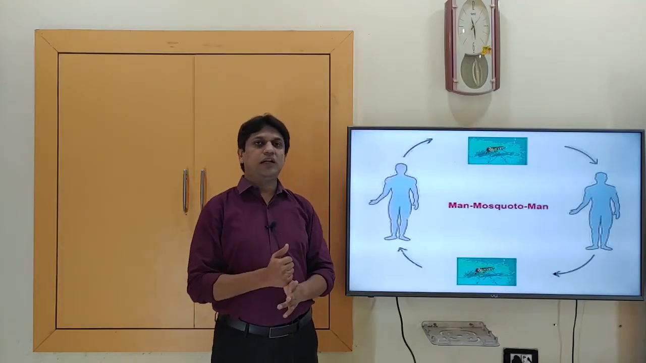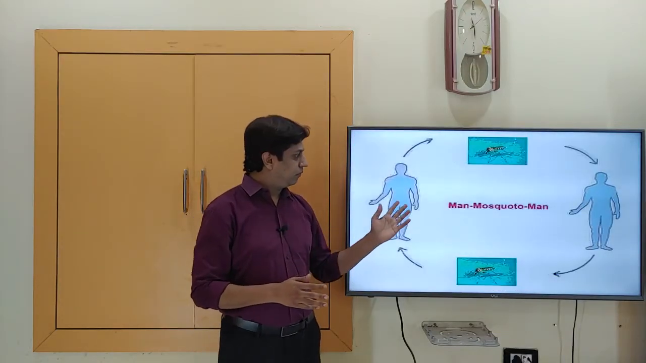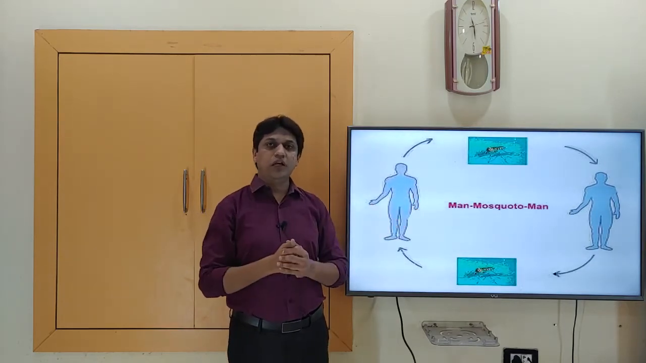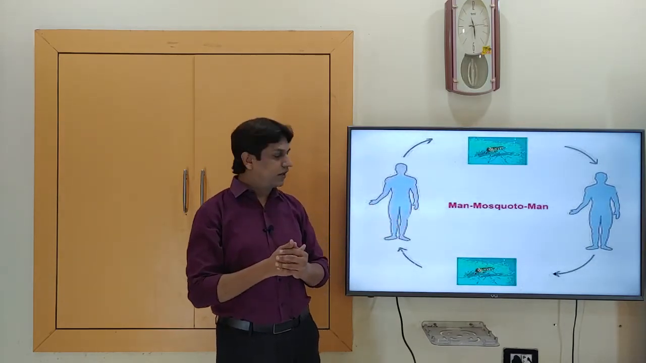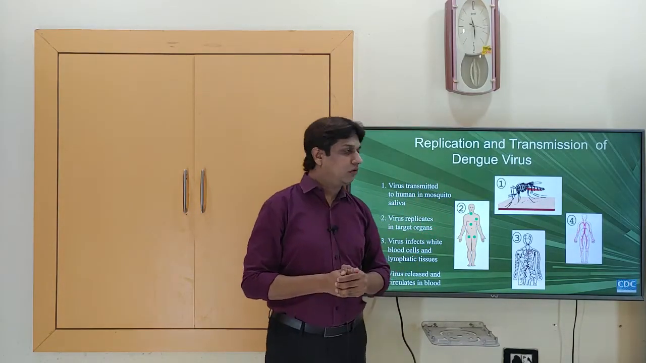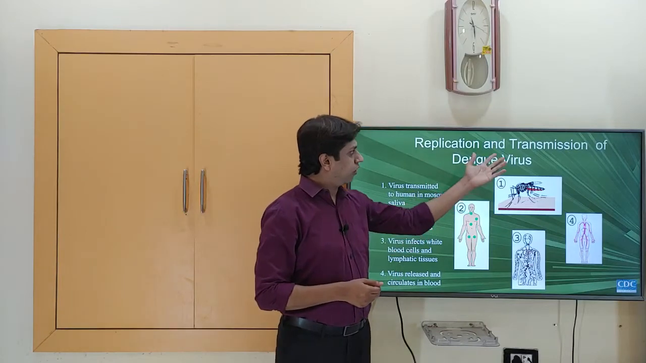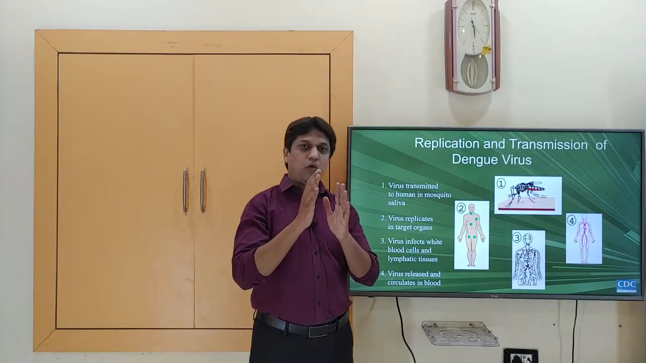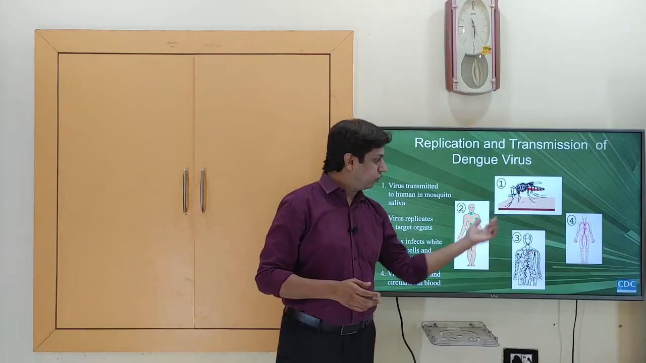So the environmental factors are basically about the transmission from the agent, that is the dengue virus. It is transmitted by a vector, Aedes aegypti, so it is transmitted between man and mosquito. So what are the steps for replication and transmission of this dengue virus? How exactly is this virus transmitted by the mosquito to man?